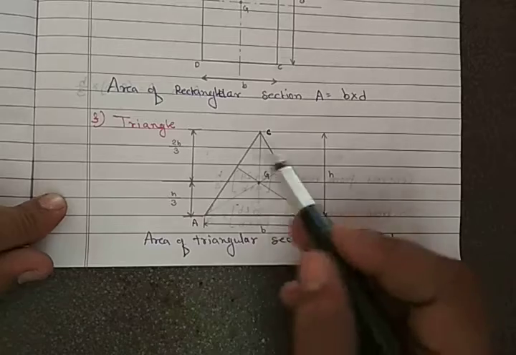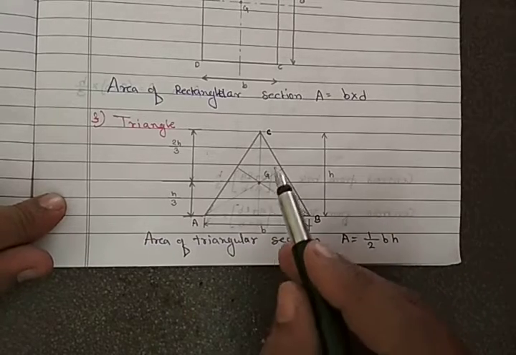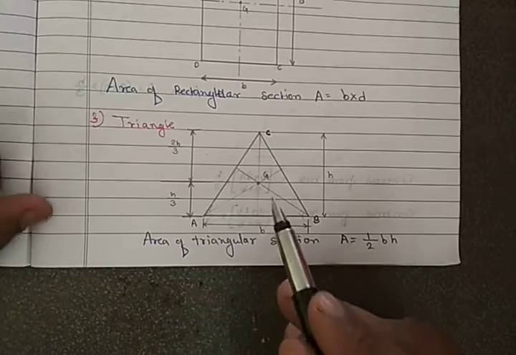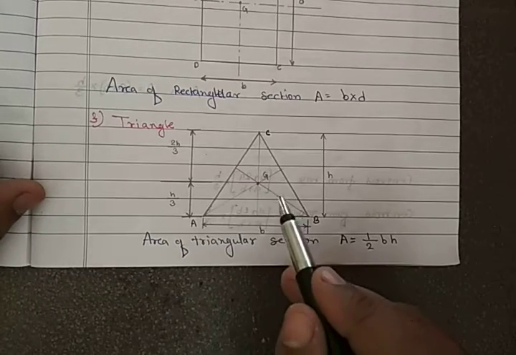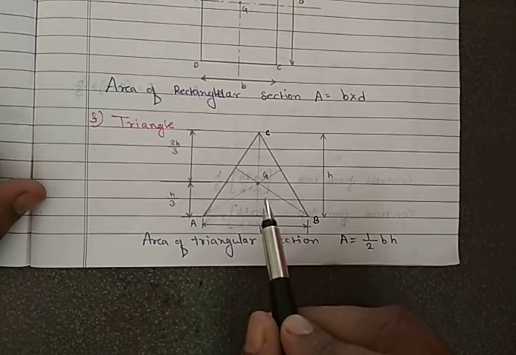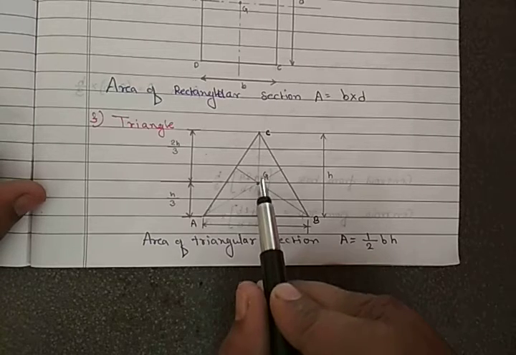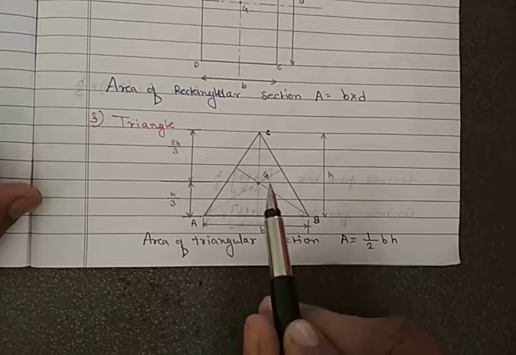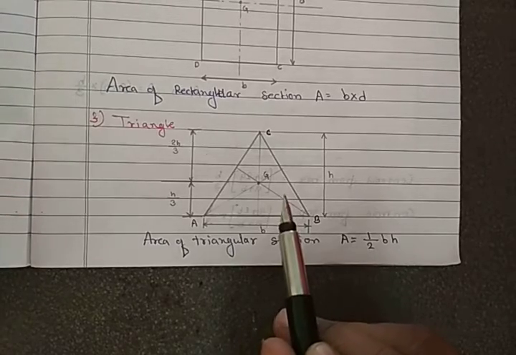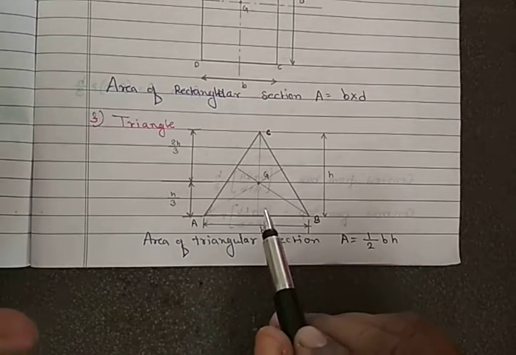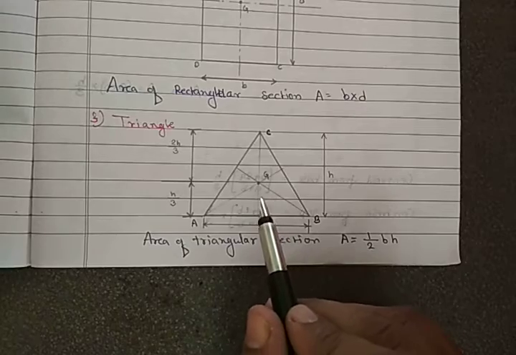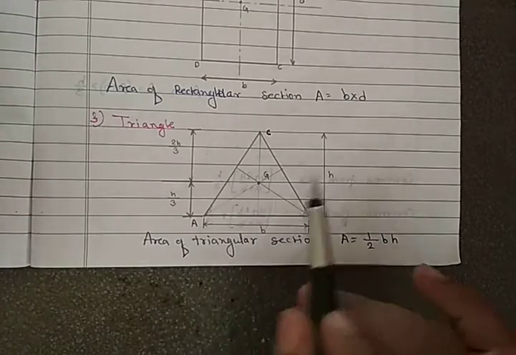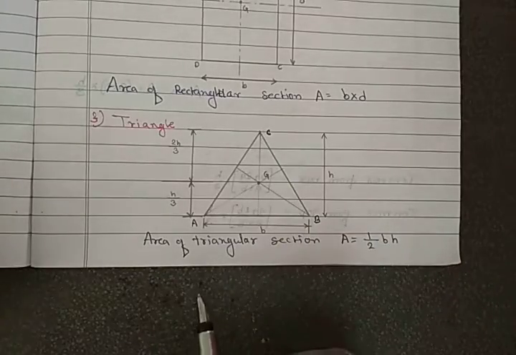Now where these three lines intersect, that point we can call the centroid of the triangle. Now remember, the centroid need not always be at the center of the body. It may be anywhere, but for the standard sections, this is the general procedure to find the centroid.